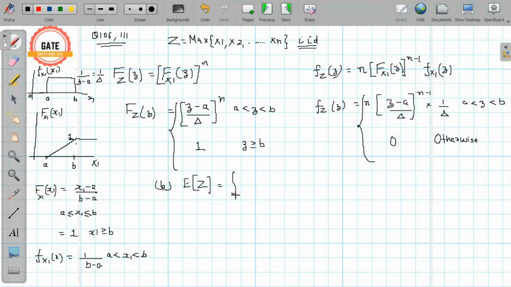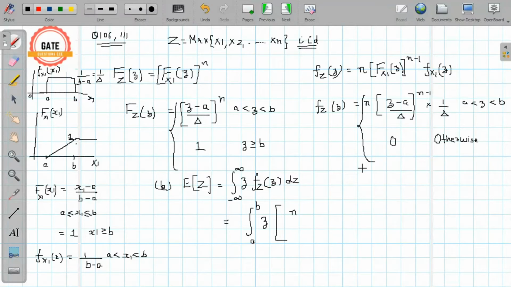So that will be equal to integration from minus infinity to plus infinity, sample value small z, PDF of Z, dz. So now we can put this value of PDF in this expression and evaluate the expectation of Z. So putting the value of PDF, the integration limits will change from A to B and Z times